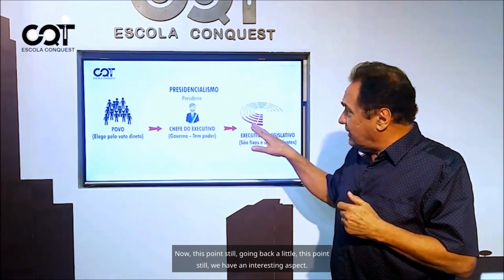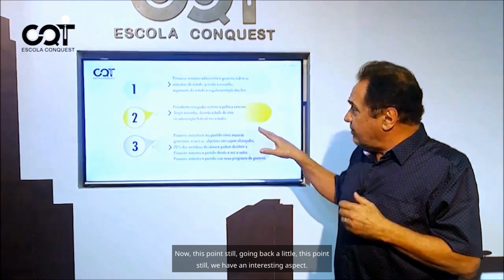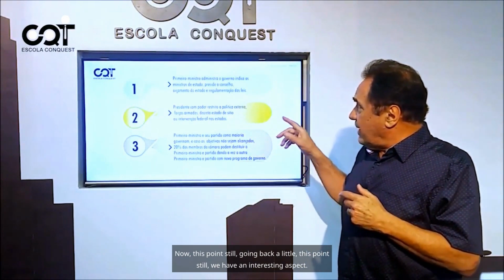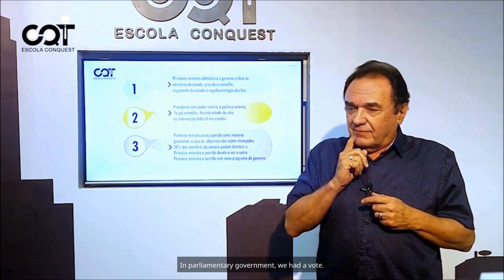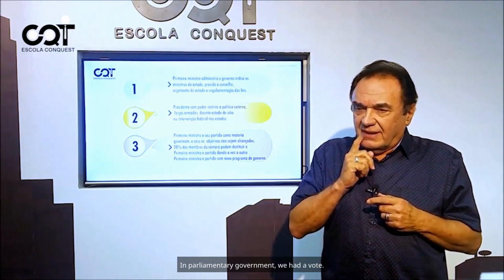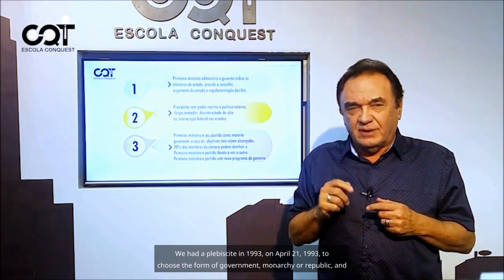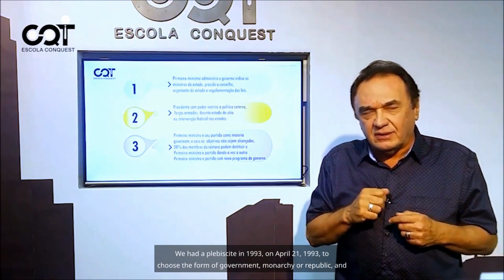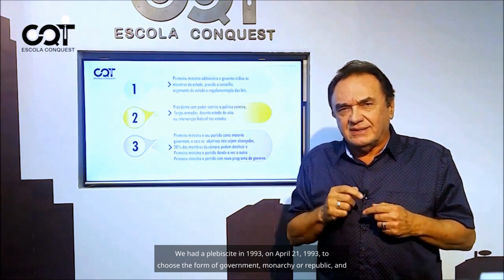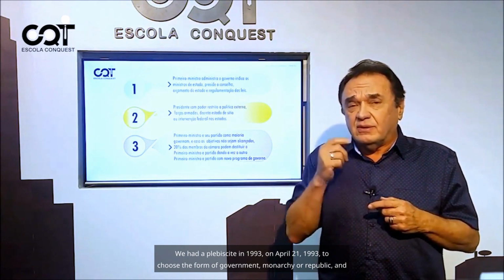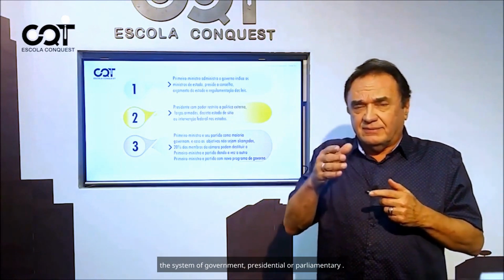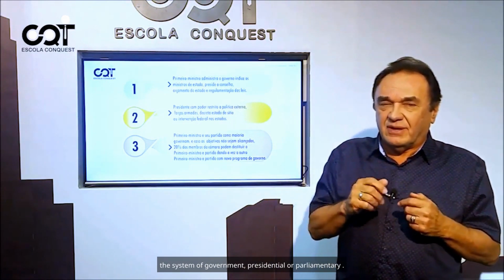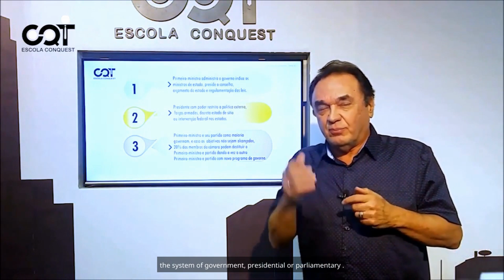Now, going back a little, we have an interesting aspect. We had a plebiscite on April 21st, 1993, to choose the form of government, monarchy or republic, and the system of government, presidential or parliamentary.